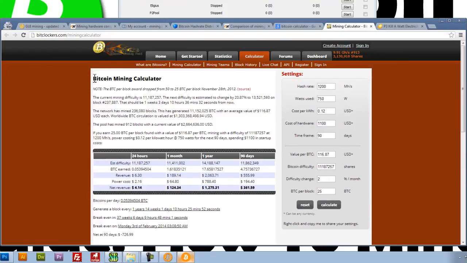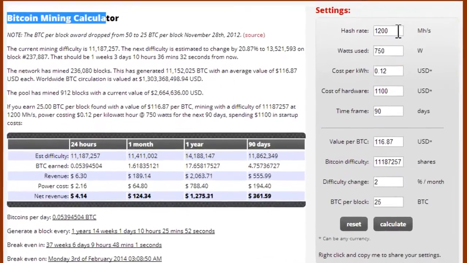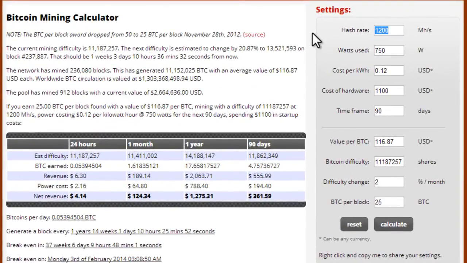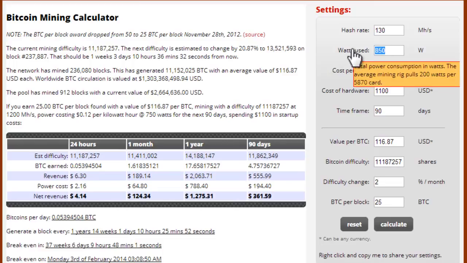This is a Bitcoin mining calculator. It's great. We can enter in our mega hashes per second, which is 130. You're probably going to have a different number. It may be higher, it may be lower. And this is where we enter how many watts our computer is using. I have an 800 or an 850 power supply in my computer. Whether my computer is using all of that power or not is debatable. I don't think it is, so I'll just put 425. I'll split the difference.